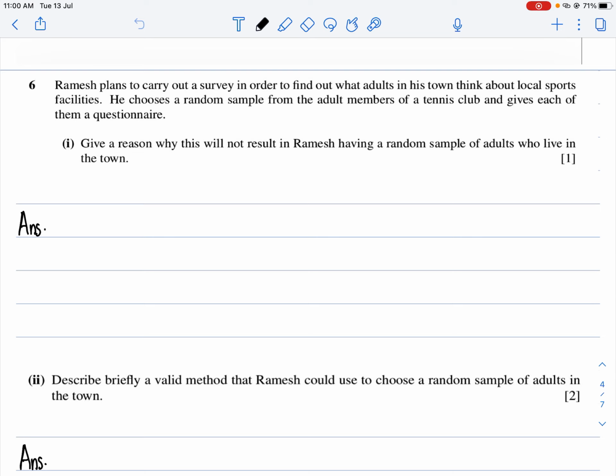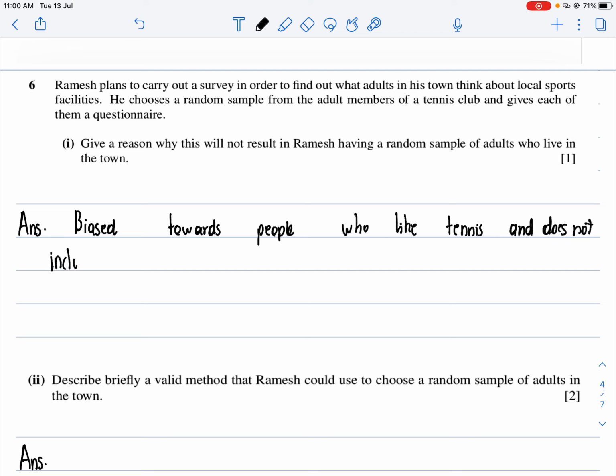So you can simply write: biased towards people who like tennis, and does not include people who don't like tennis.